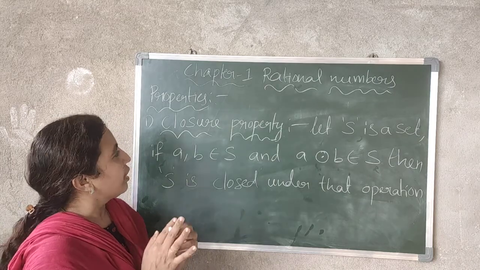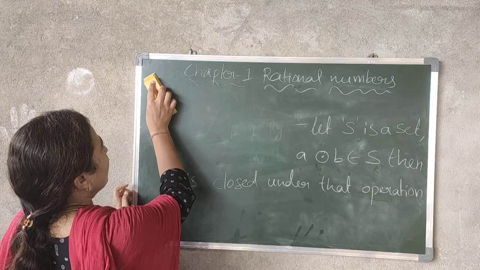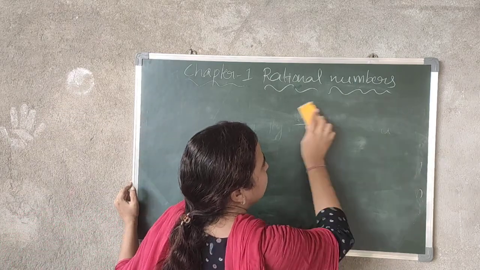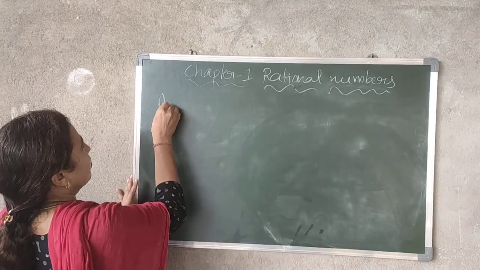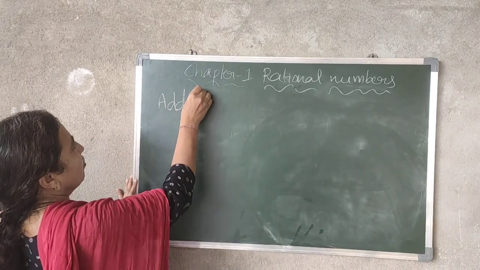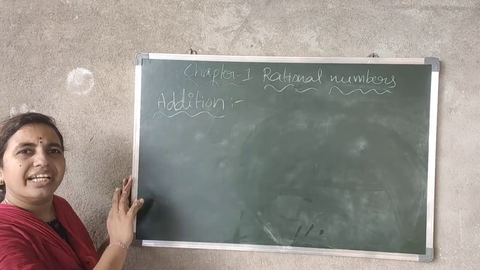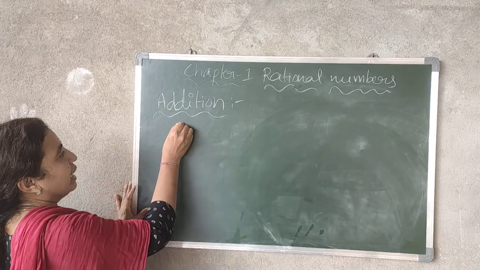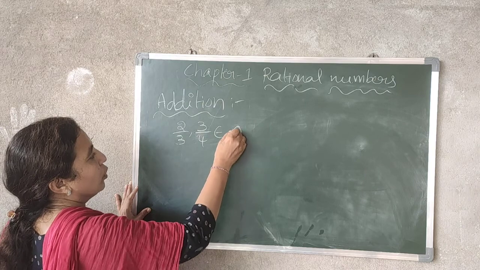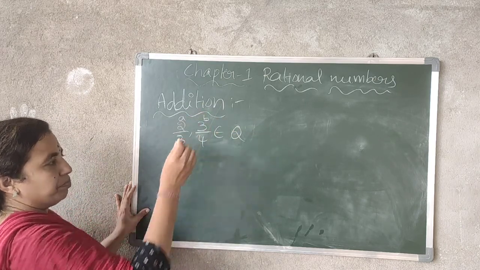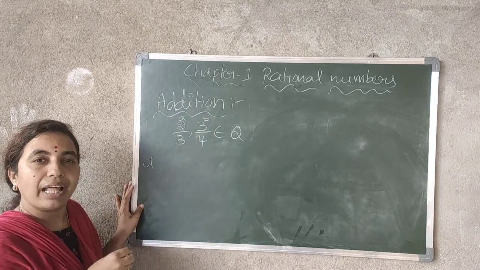First I'll consider addition. Consider any two elements of rational numbers. I'll take 2 by 3 comma 3 by 4 belongs to Q. This is A and this is B. So consider A plus B.